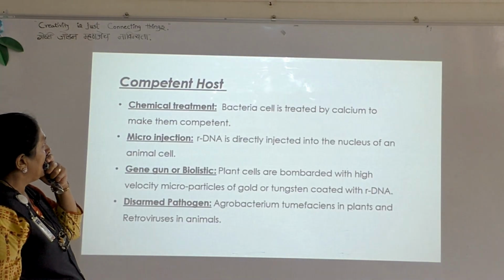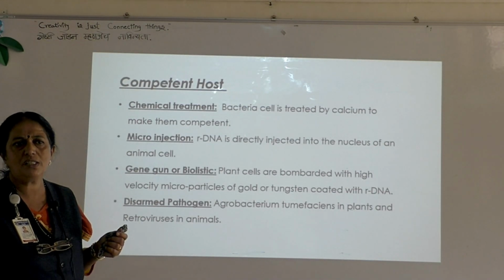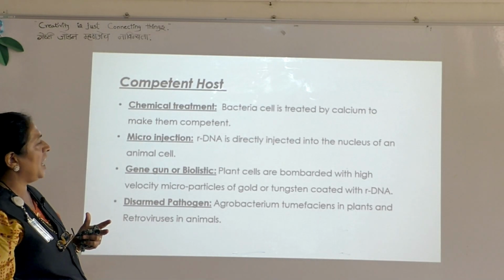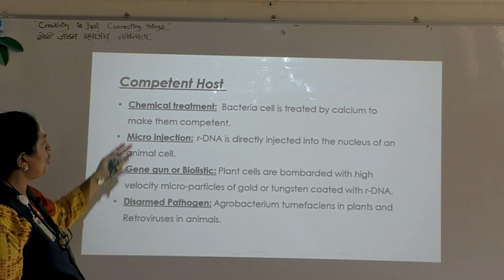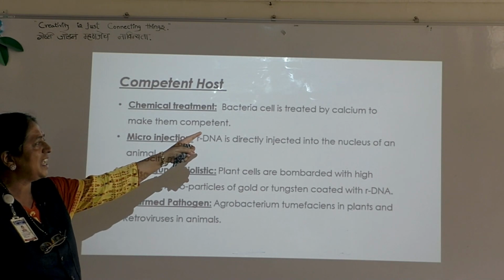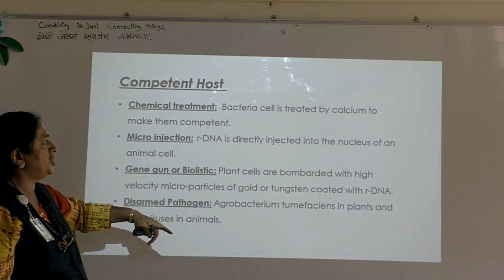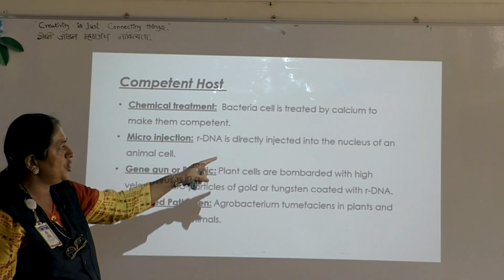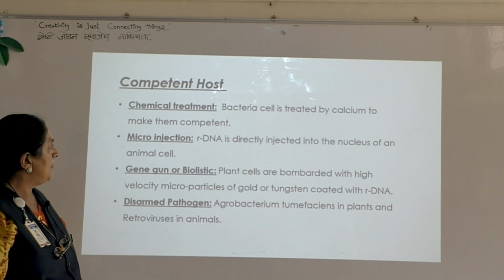Next. Then the host. The host is E. coli. What is this E. coli? Escherichia coli, it is a bacteria. And to make that bacteria competent, 4 types of treatments are there. The first is the chemical treatment. Bacteria cell is treated with calcium to make them competent. Second is microinjection. In the microinjection process, recombinant DNA is directly injected into the nucleus of an animal cell. That is called microinjection.